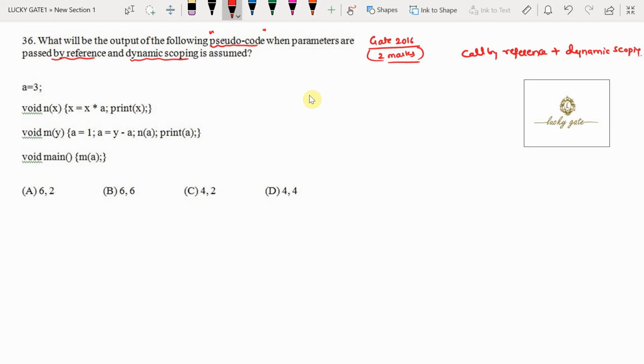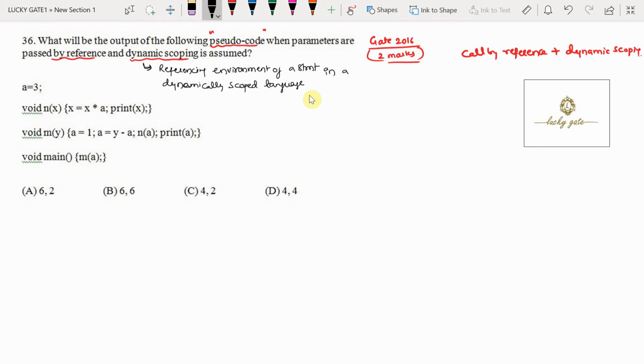Now what does a dynamic scoping rule say? In dynamic scoping rules, the referencing environment of a statement means, if I am looking at some statement, the statement consists of some program variables, and we ask which variables those program variables refer to. That is what I call the referencing environment of a statement.